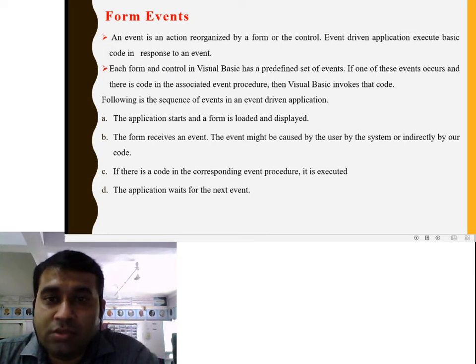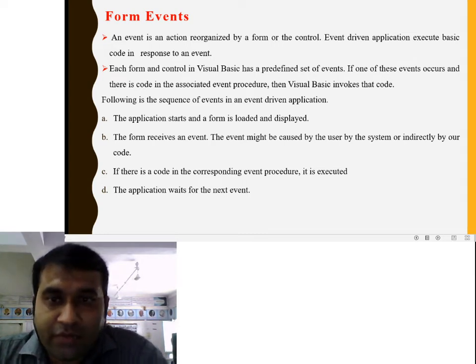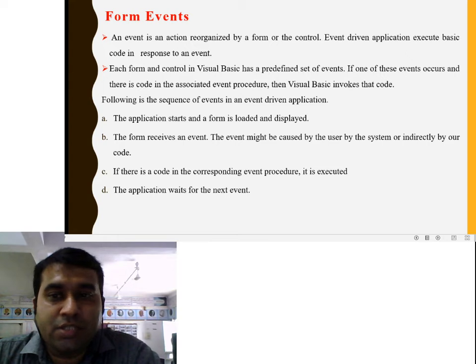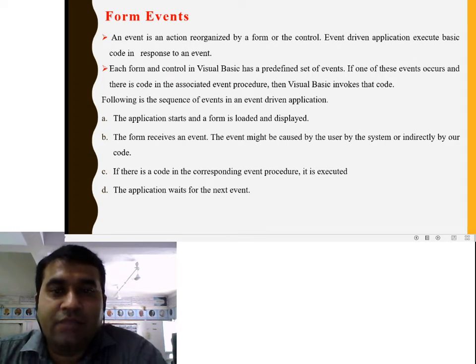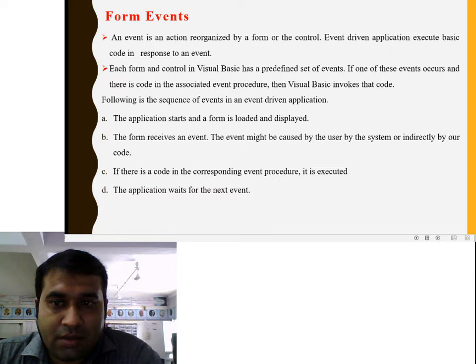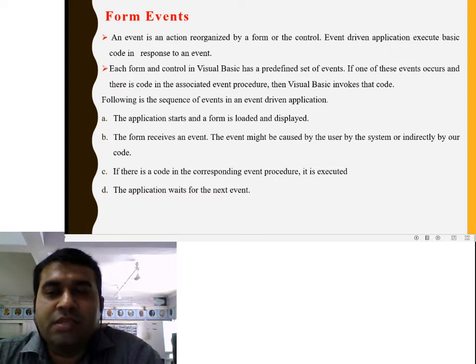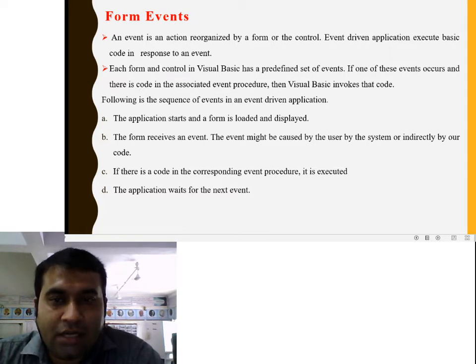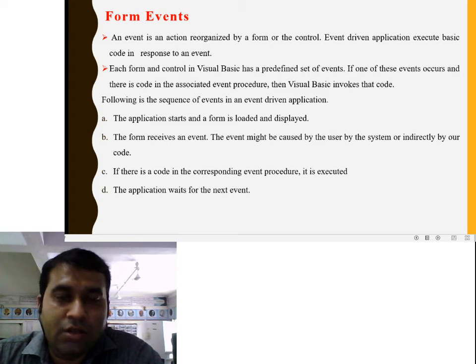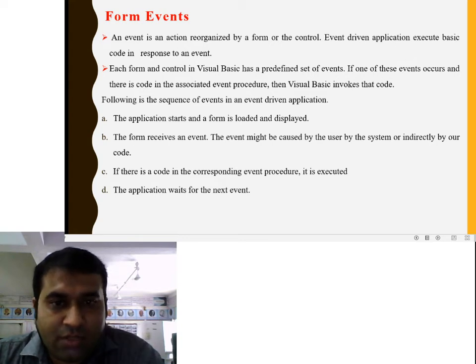The following is the sequence of events in an event driven application. The application starts, and the form is loaded and displayed. Every time a Visual Basic application starts, the form is first loaded and displayed.